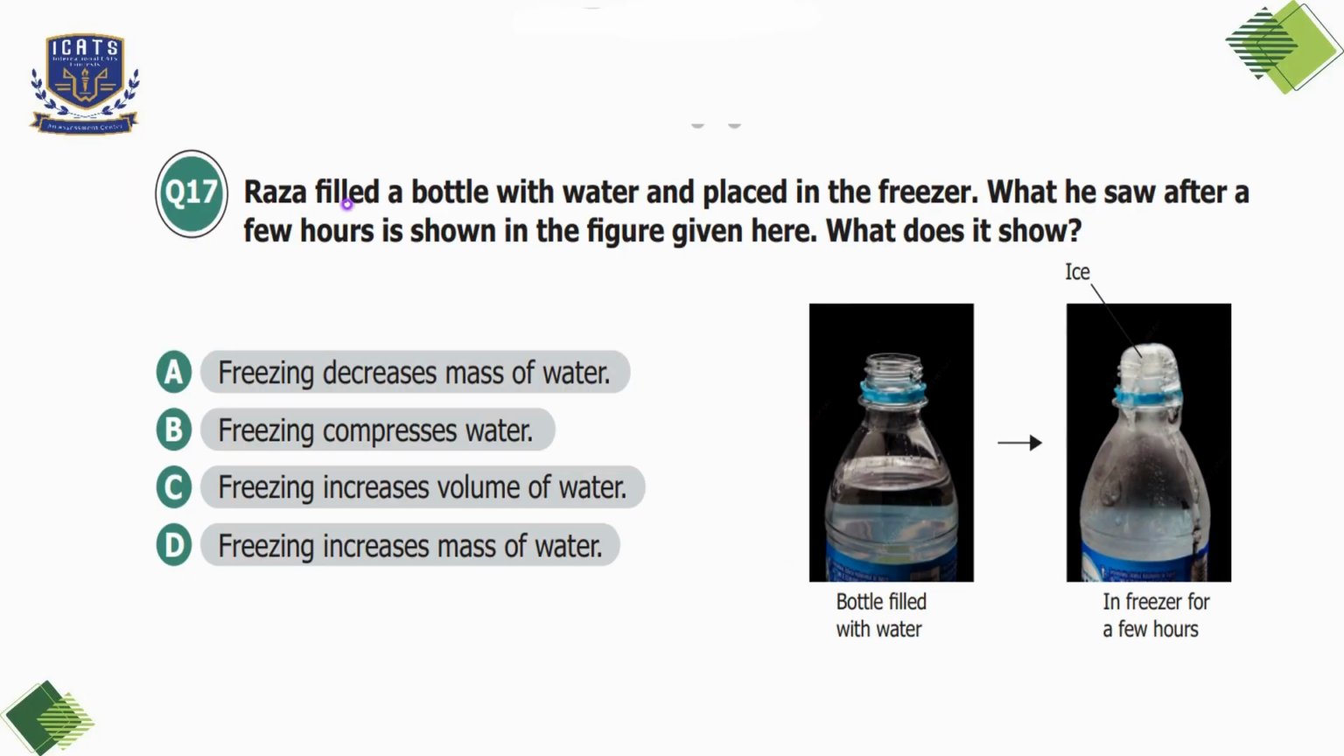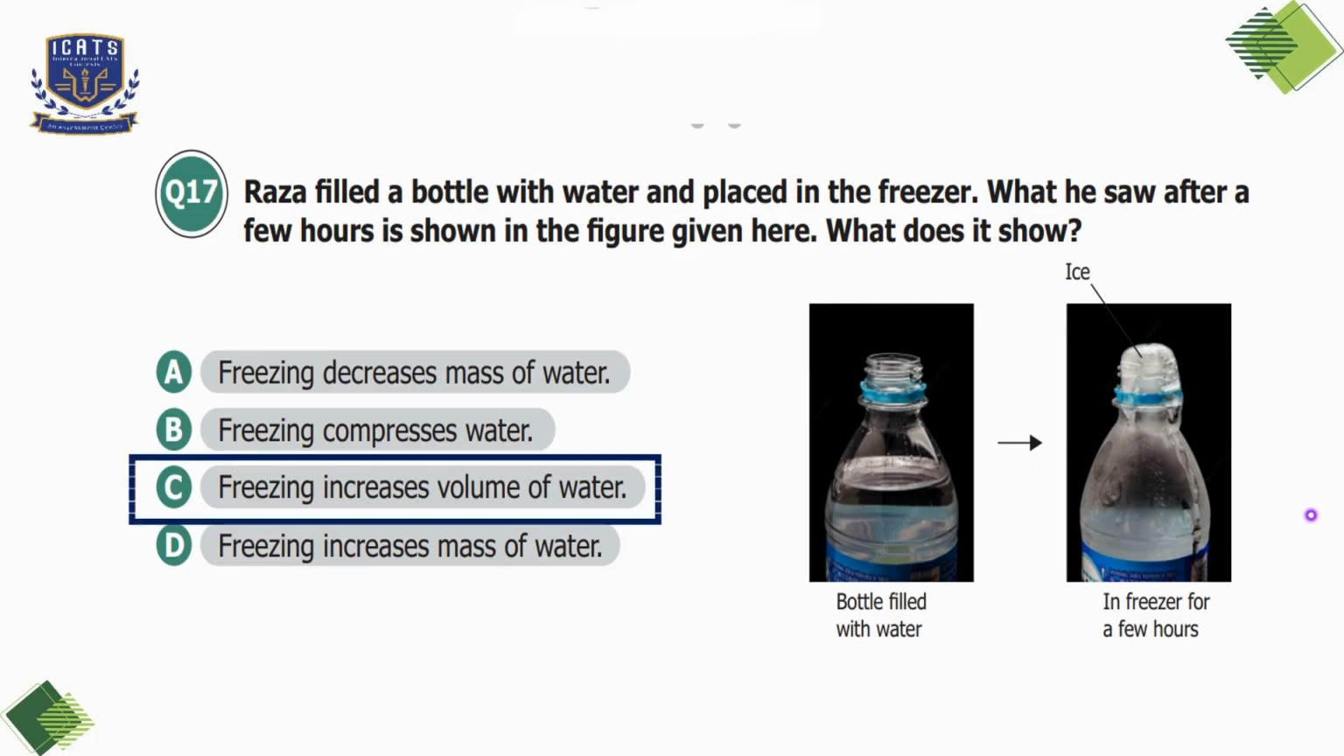Question number 17. Raza filled a bottle with water and placed it in the freezer. What he saw after a few hours is shown in the figure given here. What does it show? Option A, freezing decreases mass of water. Option B, freezing compresses water. Option C, freezing increases volume of water. Option D, freezing increases mass of water. So we'll choose option C here.